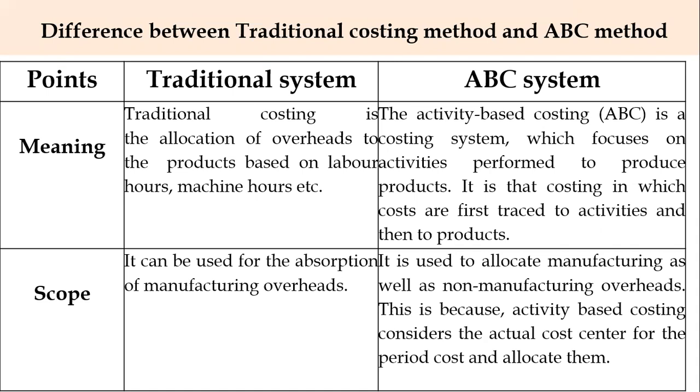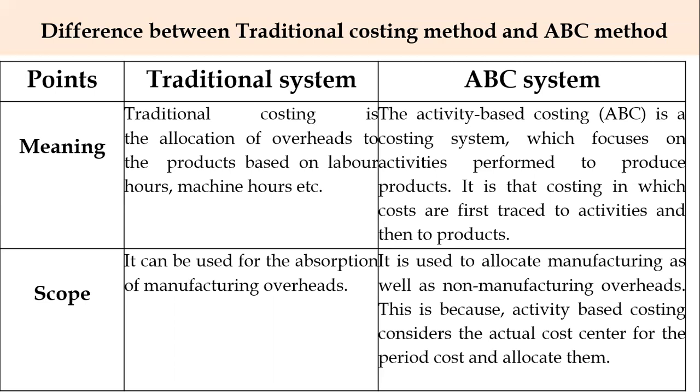That is, in the traditional or conventional system, the overhead cost that is recovered, that is indirect cost, is directly traced and applied to the products. They finally arrive at the cost of the product, whereas in the ABC system, they go into detail about the activities performed in order to produce a product. What were the activities performed and what was the cost of that particular product?